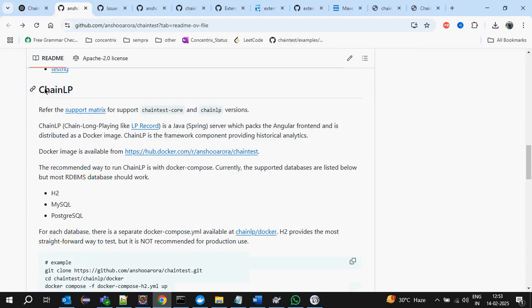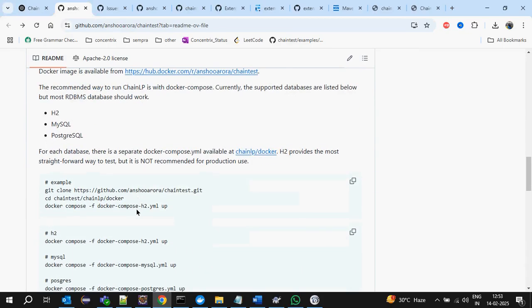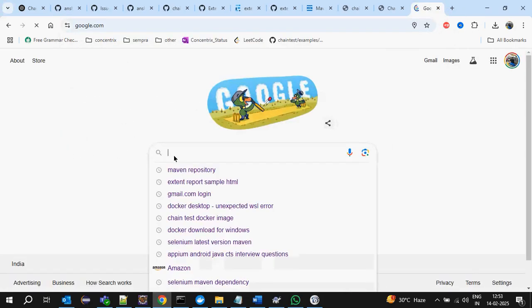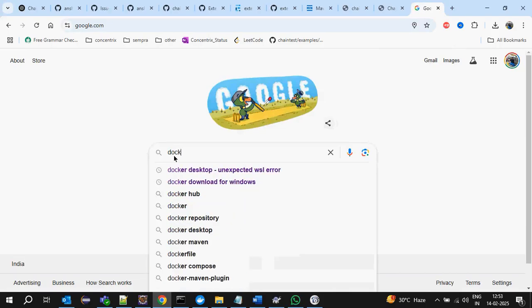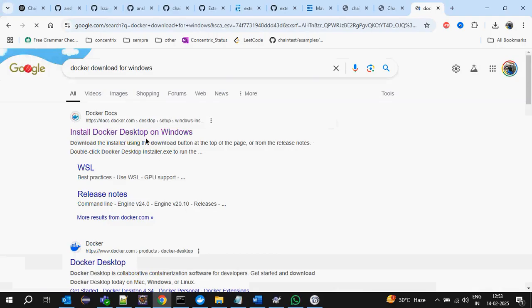First we need to start the server, the ChainLP server. How to start it? By using Docker. I think you must be aware of Docker. If you don't know, nothing to worry about, that is a simple thing. First download Docker. Go to Google, search Docker. Here we will not do anything, just run it. Download Docker for Windows.